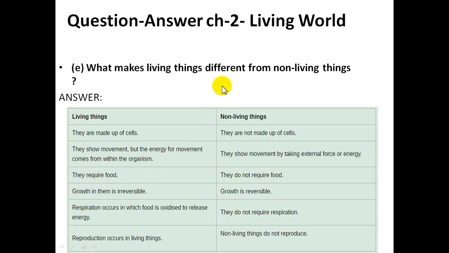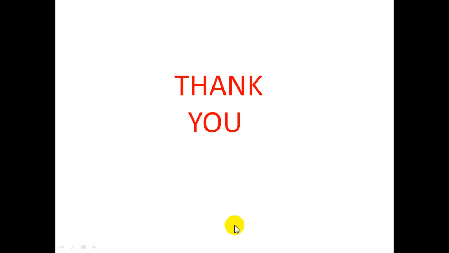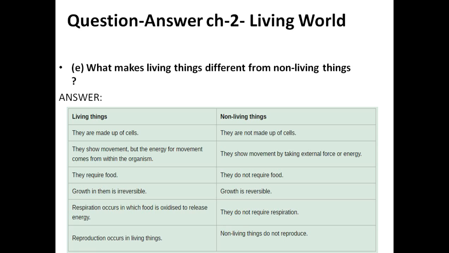Living things require food. Non-living things do not require food. Growth in living things is irreversible, while growth in non-living things is reversible. Respiration occurs in living things, in which food is oxidized to release energy. Non-living things do not perform the respiration process. Reproduction occurs in living things. Non-living things do not reproduce. So these are the main differences between living things and non-living things.